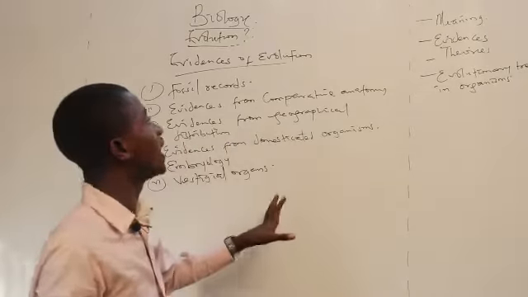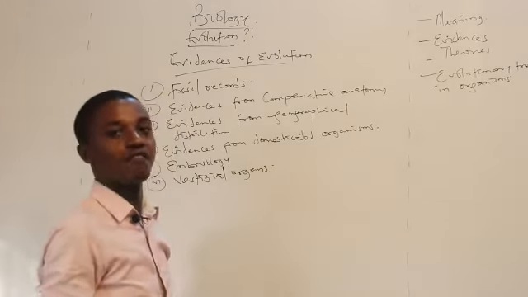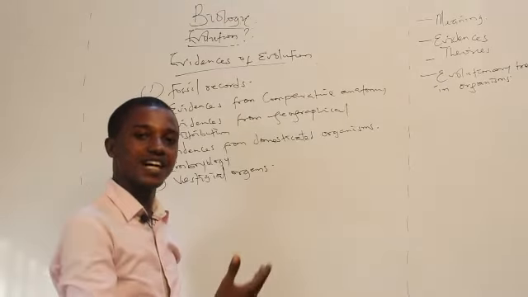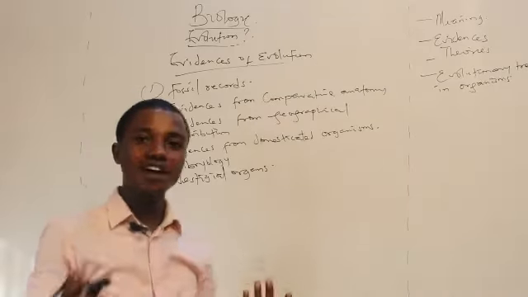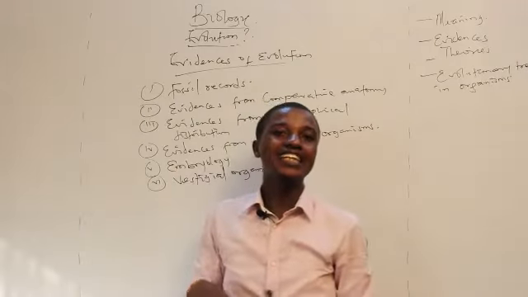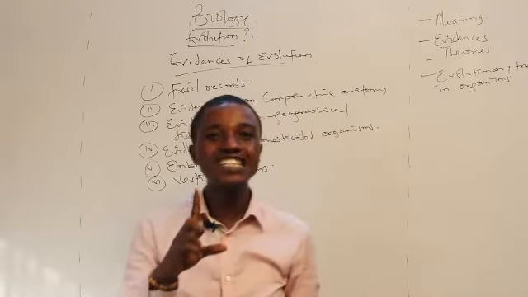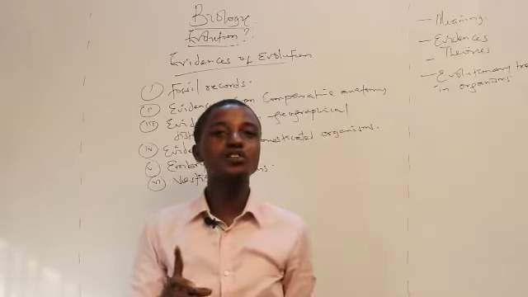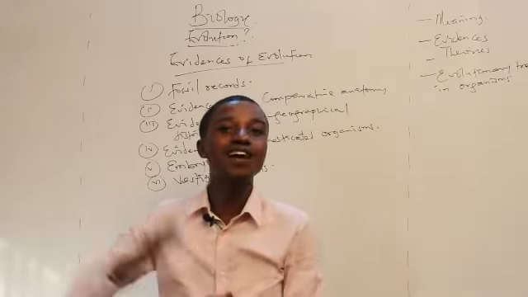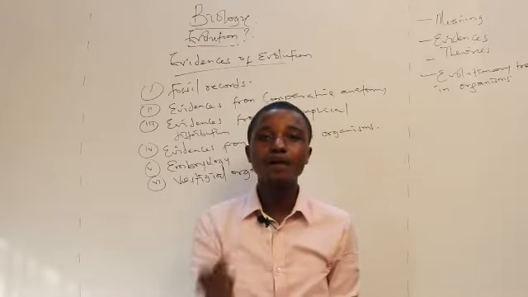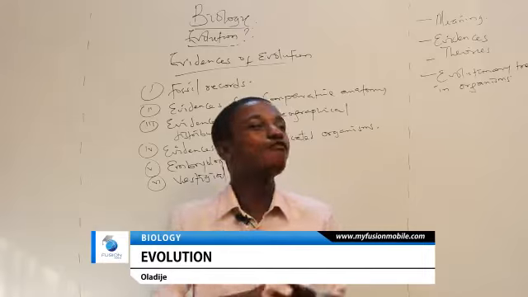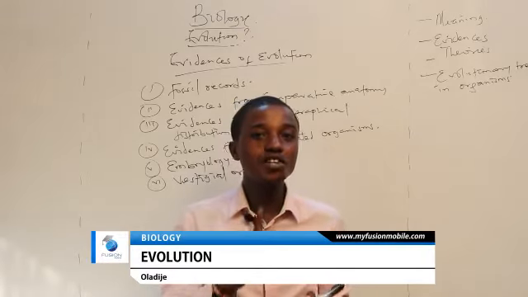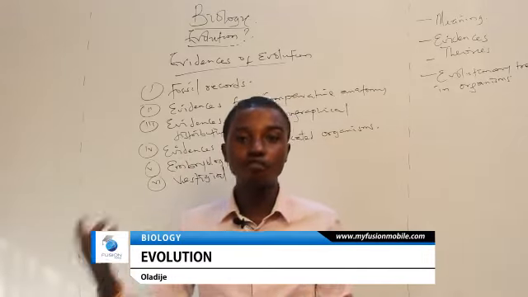Now we will be looking at the evidences of evolution. As I said earlier, the facts and figures are supporting the claim of evolution. I've established that the gradual process of change of a living organism into a more advanced form is called evolution, the process by which there is a change in the form, structure, diversity, and functions of the parts of a living organism over time.